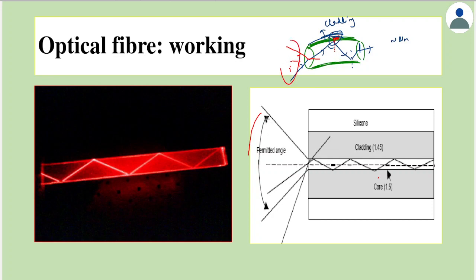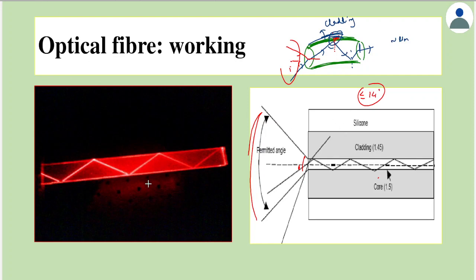So this is the condition. Only light falling in this range will undergo TIR. Again, it's been drawn very exaggerated here. Actually, the angle will be very, very small. For this condition, it's maybe less than or equal to 14 degrees. So only when the angle of incidence is in this range do we get multiple TIRs.